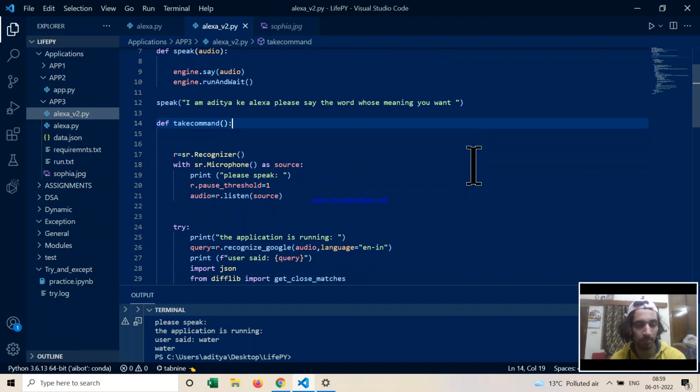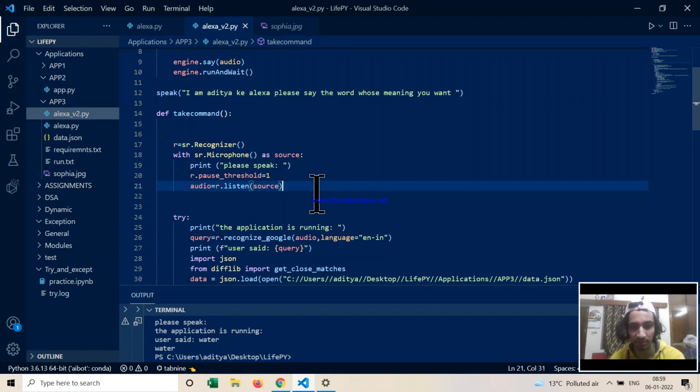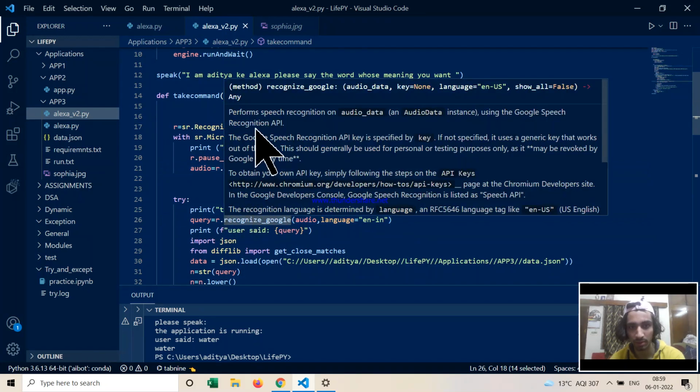That is quite possible. After that, we have used the speech recognition functionality available in Python, which helps us access our microphone and take input. So now, using the microphone, we are giving an input, right? But how is that audio, basically your speech, getting converted into text? Here we have used a Google API, recognize_google. You can see this is a Google API.